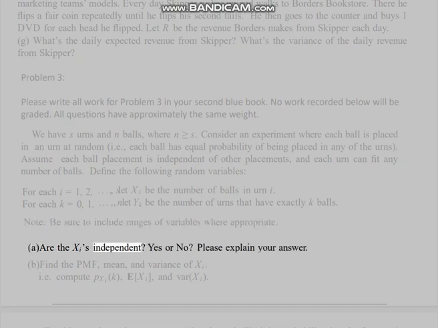A. Are the Xi's independent? Yes or no? Please explain your answer. B. Find the PMF, mean, and variance of Xi, i.e. compute p_Xi(k), E[Xi], and var(Xi).